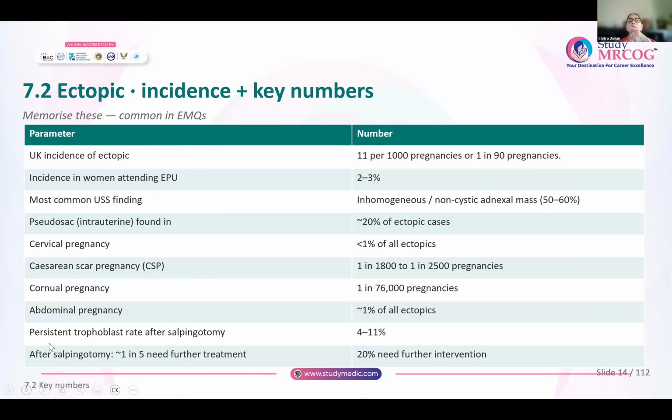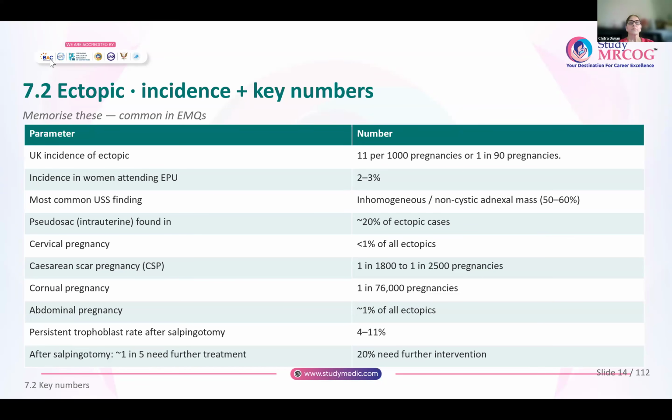A few numbers that you need to know. In the UK, incidence of ectopic pregnancy is 11 per 1,000 or 1 in 90 pregnancies. And among the women attending the early pregnancy unit, about 2 to 3% are diagnosed as ectopic pregnancy. The most common ultrasound finding for an ectopic pregnancy would be an inhomogeneous or a non-cystic adnexal mass. In about 50 to 60% of women, this is the classic finding of ectopic pregnancy. And a pseudosac, which is seen intrauterine, is seen in about 20% of ectopics.